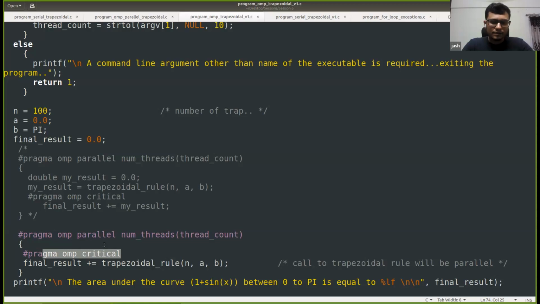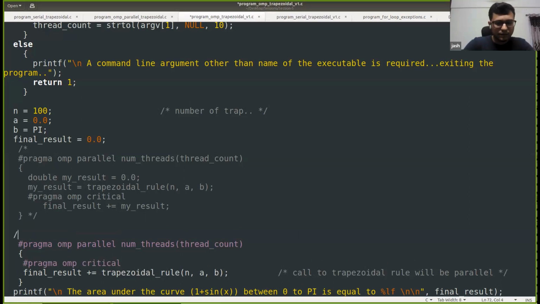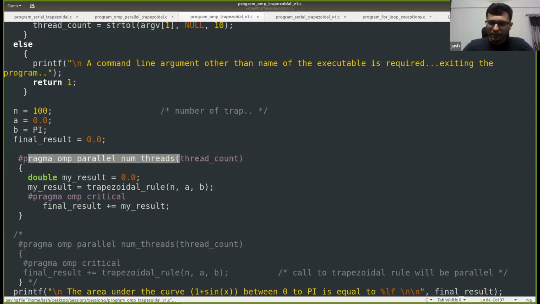So to avoid this, let me keep it anyways. Instead of this piece of code, we can replace this entire thing with the one that I've written above here. What we can do is launch a number of threads, and declare a private variable for each thread, which is my result, and each thread will calculate the trapezoidal rule and will store the result in my result.